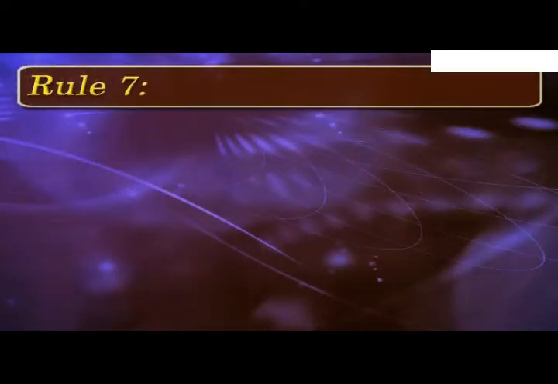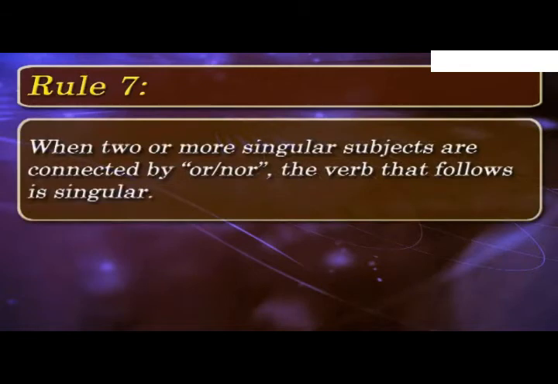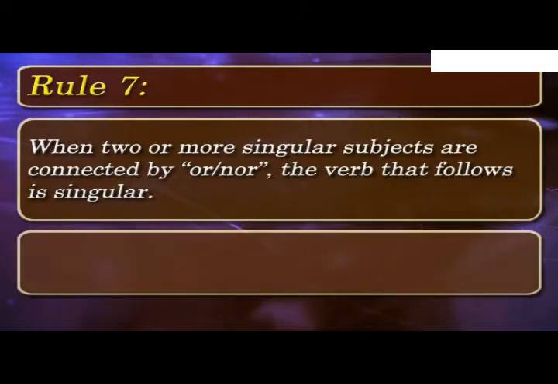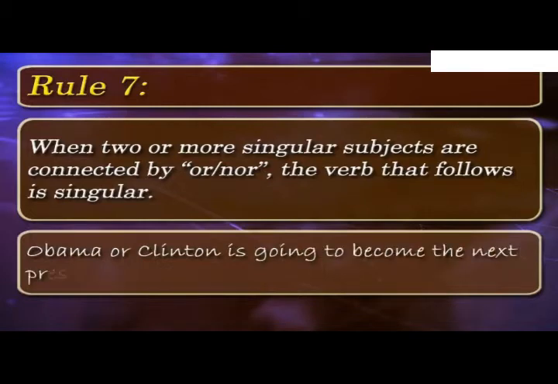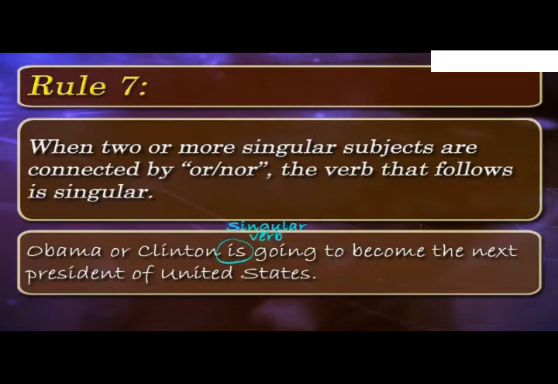According to the 7th rule, a singular verb follows if two or more singular subjects are connected by or, nor. Obama or Clinton is going to become the next president of the United States. Here, a singular verb is used in the sentence as two or more singular subjects, Obama and Clinton, are connected by or.